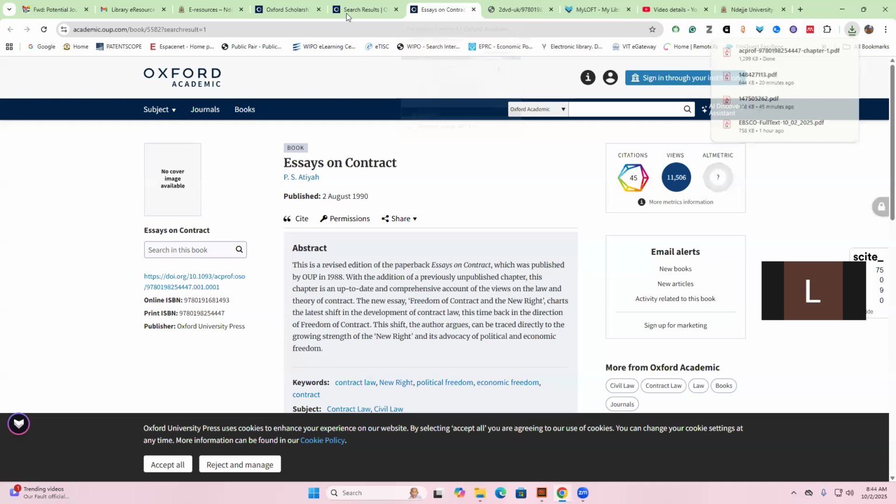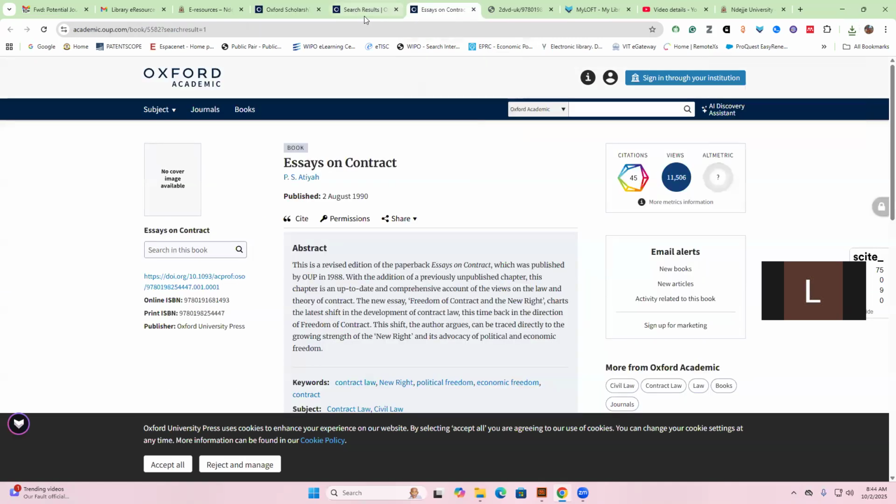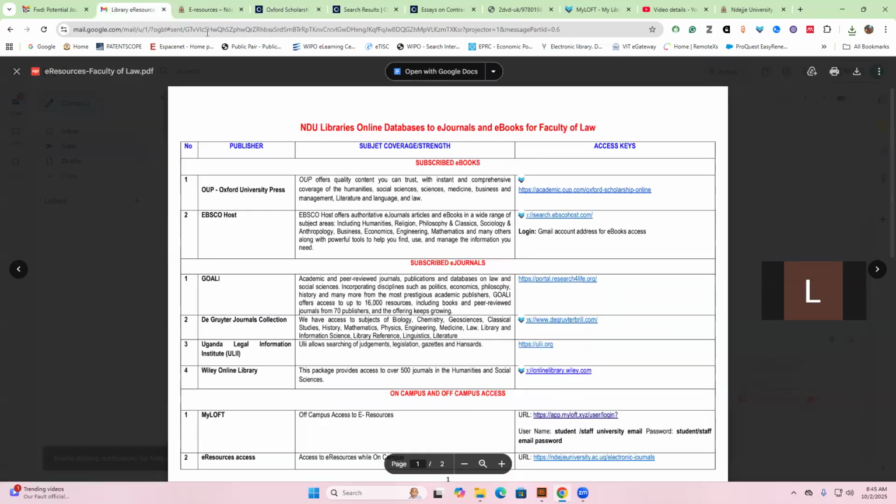The same can be applicable even using your own phone or a mobile device. So that's how you can access Oxford University scholarship. Another database we looked at is EBSCOhost.